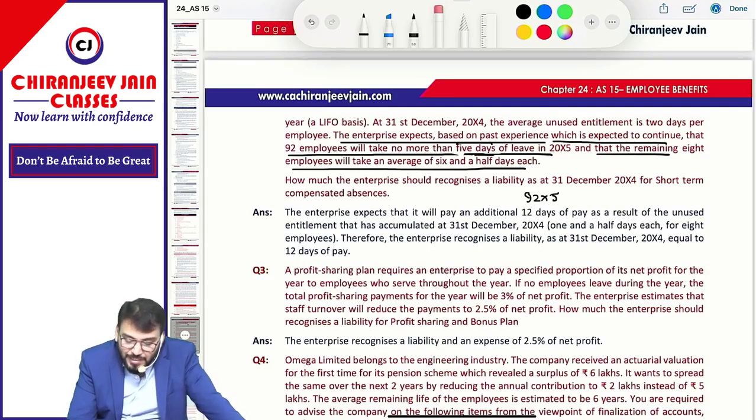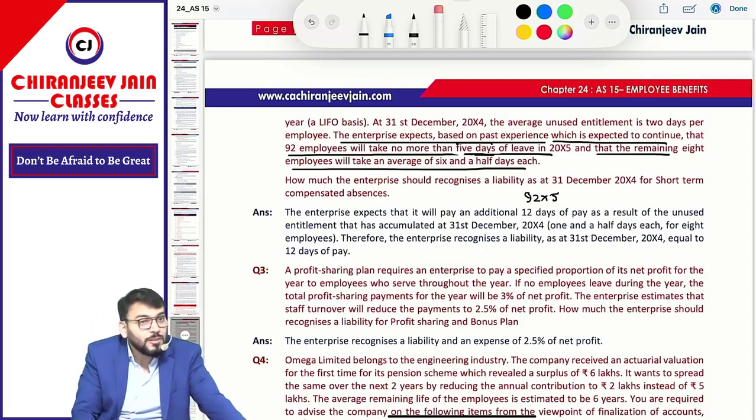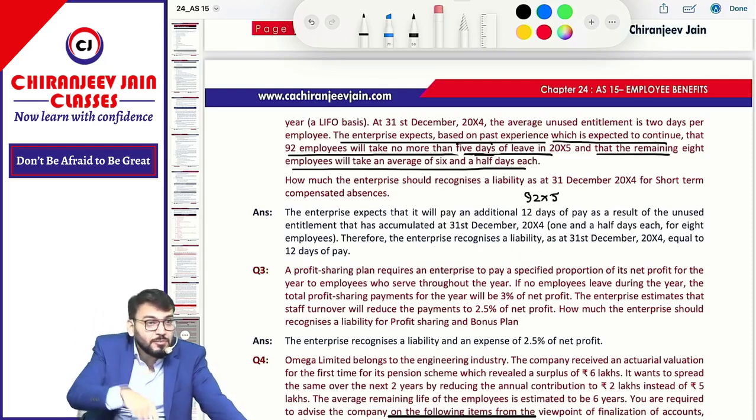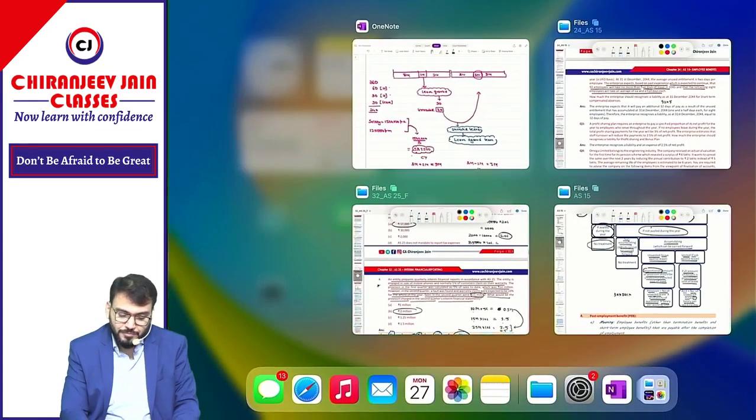And the remaining 8 employees will take an average of 6.5 days. So 6.5 days means first it will be adjusted with current year entitlement, that is 5 days. Remaining is how much? 1.5. So we should make a provision only for 1.5 days. Just write it down in this way, you'll be able to understand.